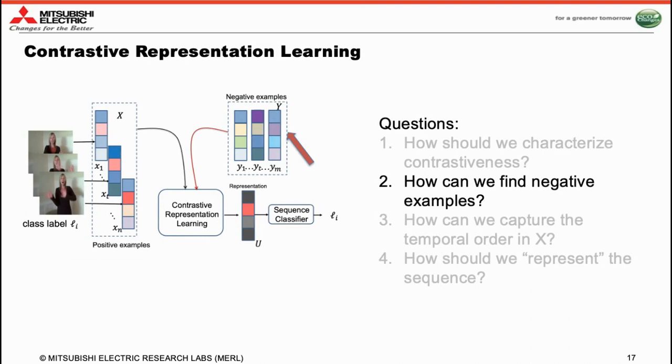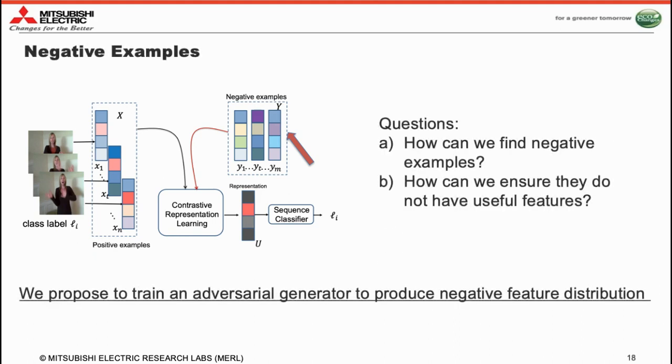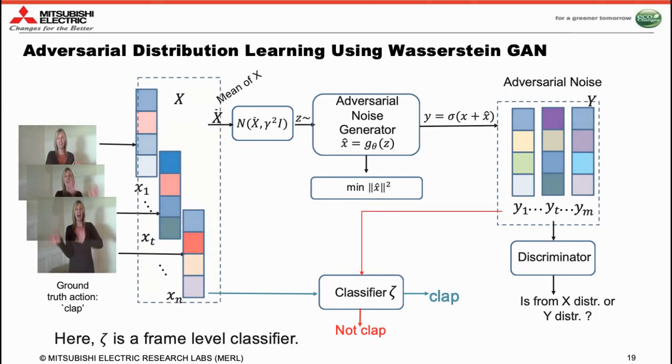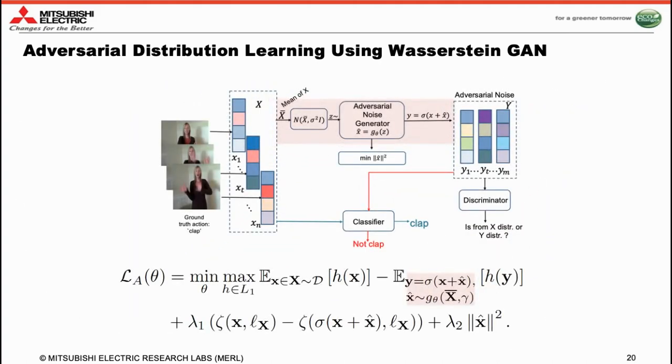Now, our second question is how to produce negative examples, or the distribution of negative features. So we propose to use an adversarial generator for this purpose. What does that mean? This is the framework that we are proposing. Our key idea is to produce a negative distribution conditioned on the positive examples, however generated in an adversarial way.